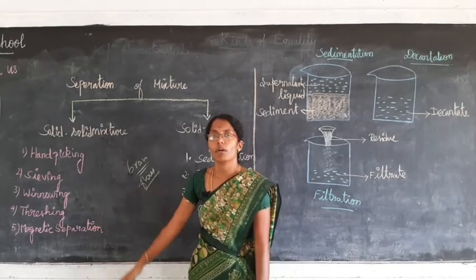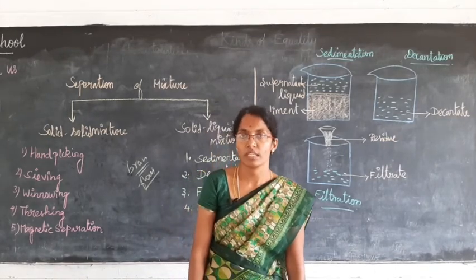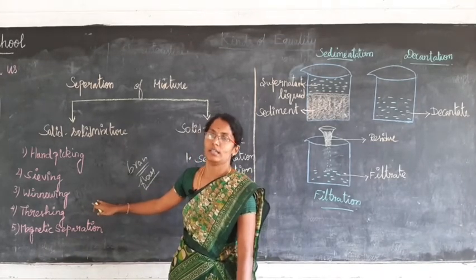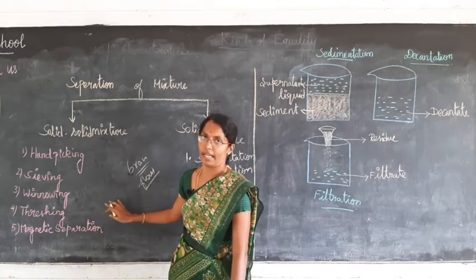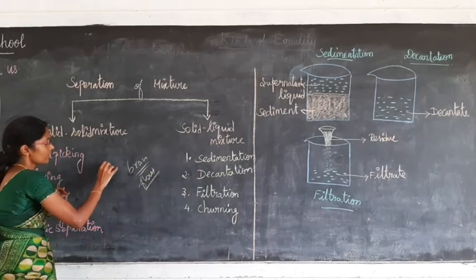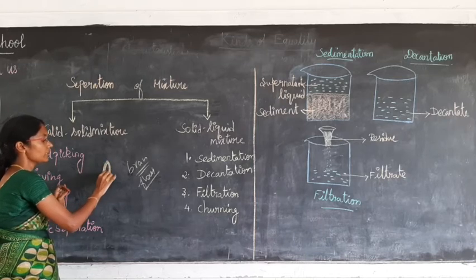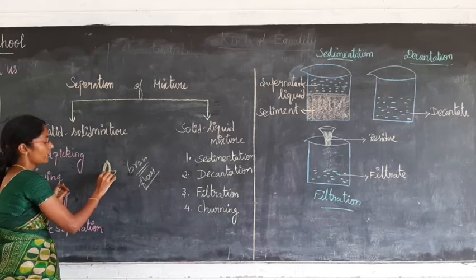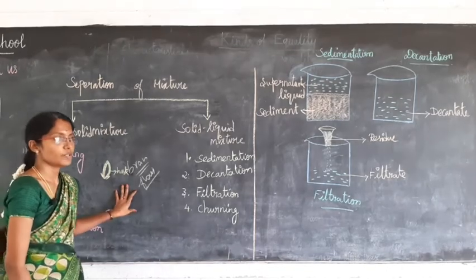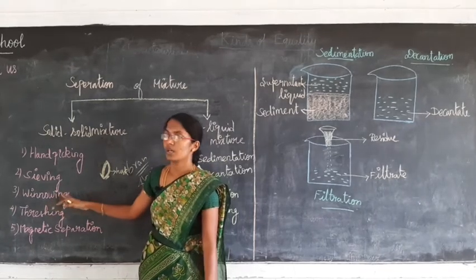Next, winnowing. What do you mean by winnowing? Has anyone heard of winnowing? Winnowing is the process of removing the husk from the grain. Husk is one of the impurities. See here, consider this is rice, and the outer cover of the rice will be brown in color. This outer cover is known as husk. H-U-S-K, husk. Okay, impurities like husk are removed by the process of winnowing.